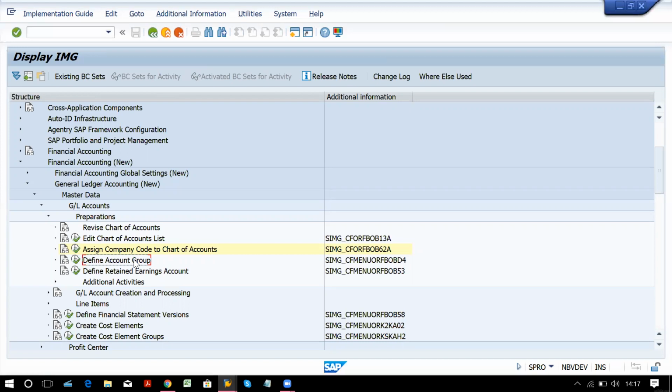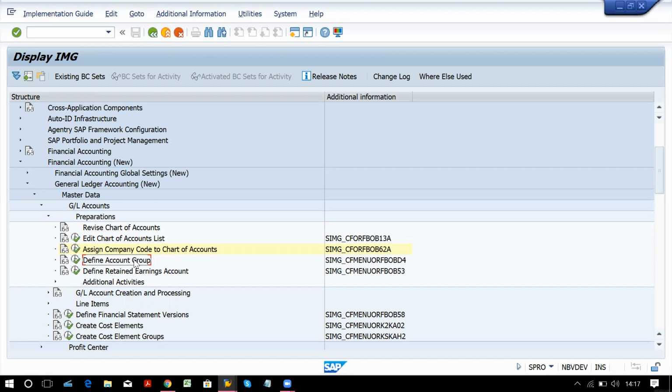If he wants to further bifurcate his asset side into fixed and current, then liabilities into fixed and current, then expenses into primary cost, secondary cost, non-operative expenses, like that these bifurcations can be different client to client.